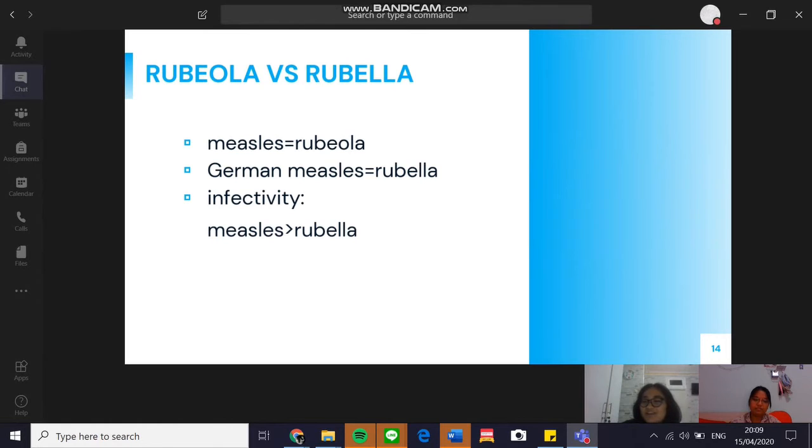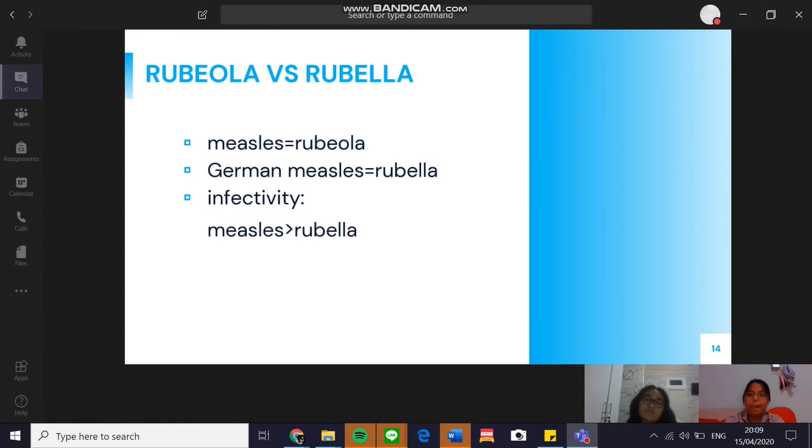Okay, so rubella is often referred to as German measles. However, measles and rubella are actually caused by two different viruses. So rubella is not equal to measles. And even though they are caused by two different viruses, they are somewhat similar.